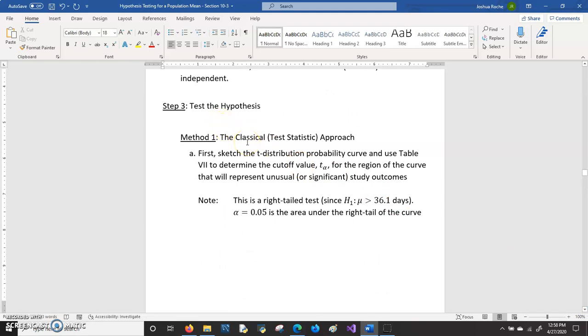We'll take a look at the first approach. So one approach would be the classical or the test statistic approach. And the first thing that you want to do is sketch out a t-distribution curve and then use table 7 to find the cutoff t-value for the region of the curve that would represent unusual outcomes. Make a note that this is a right-tail test because our alternative hypothesis was for greater than. Also, alpha is 0.05, and that's going to be the area under the right tail of the curve.